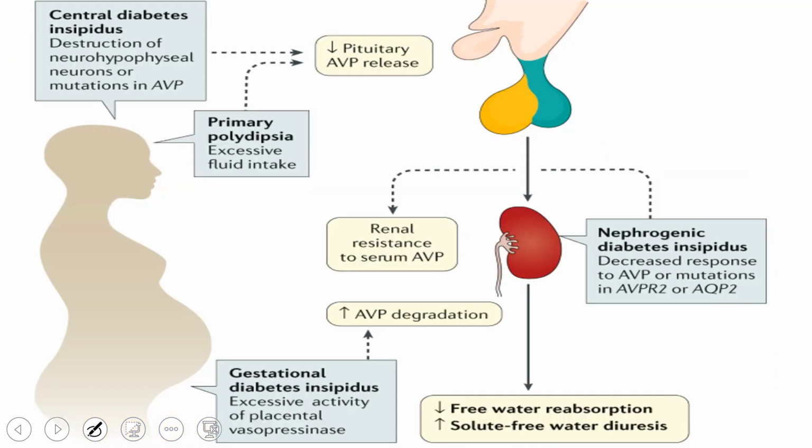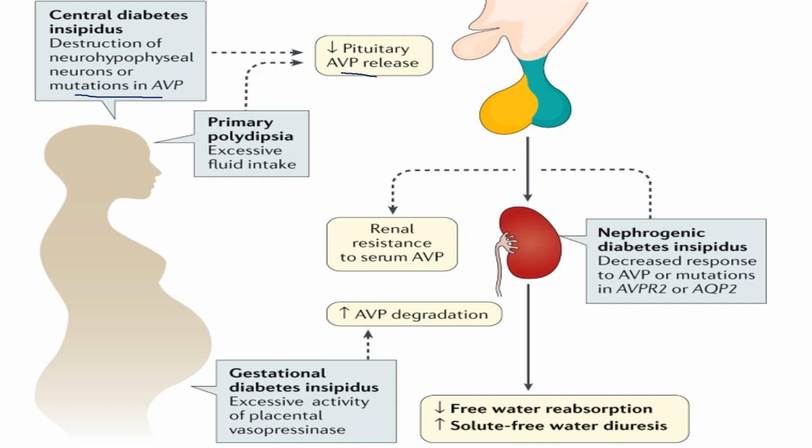We have different types of abnormality in ADH function, so we have different types of diabetes insipidus. Like central diabetes insipidus, where there is disruption of the neurohypophyseal neurons or mutation in the ADH gene. So pituitary ADH release will be dropped. This may also cause diabetes insipidus, meaning more urinary output will be there.